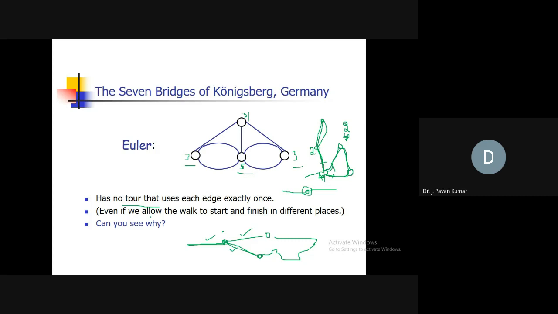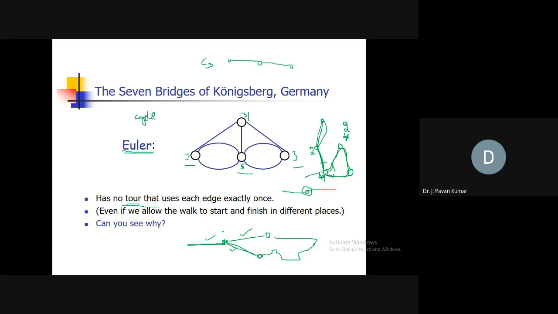Okay, next you consider what we call such kind of tour. This kind of tour we call it an Euler circuit or Euler tour, or Euler cycle simply. Cycle in the sense in general we will start from one vertex and come back to the same vertex. That's what a cycle graph is, right? Cycle graph, how will we be having it? C3 means three vertices we will be having.